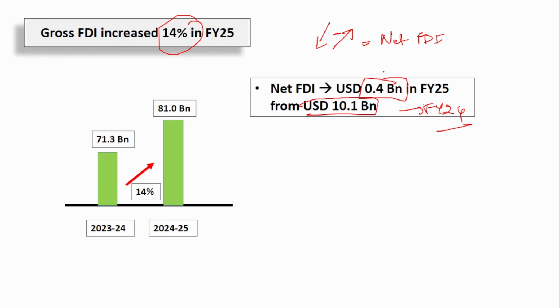So if the net FDI has gone down, it means that more money has gone outside India. That is what it means. So net FDI, remember, was just 0.4 billion in financial year 25, though the gross FDI has grown by 14% to 81 billion in financial year 25.